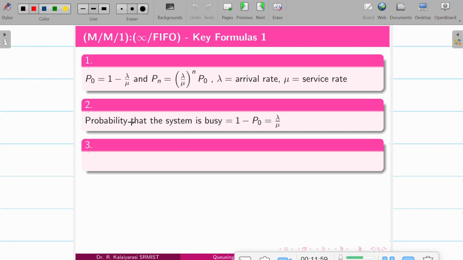And coming to the second formula, the probability that the system is busy is identified as 1 minus P naught, where P naught is when the system is idle. So total probability is 1. From 1, the system idle probability is reduced, so it will be lambda by mu. We'll call this the traffic intensity also.